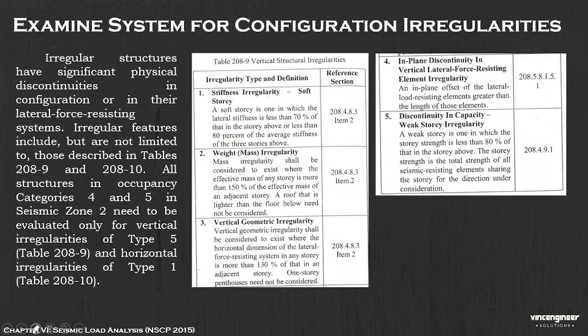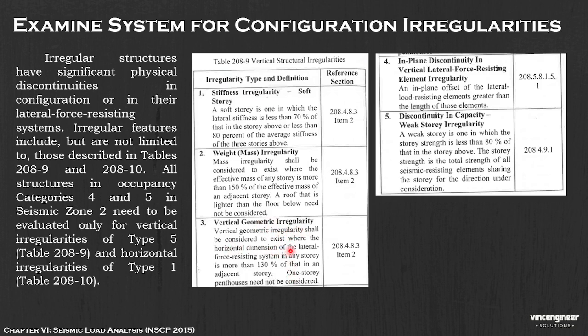Next, vertical geometric irregularity. Vertical geometric irregularity shall be considered to exist where the horizontal dimension of the lateral force resisting system in any story is more than 130% of that in the story just above. One-story penthouses need not be considered. So, what is vertical geometric irregularity?